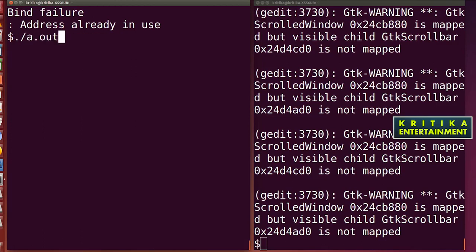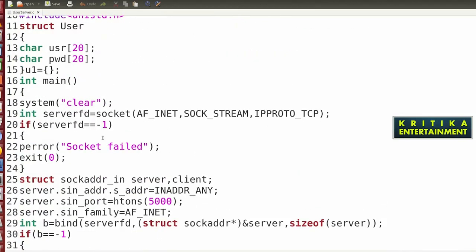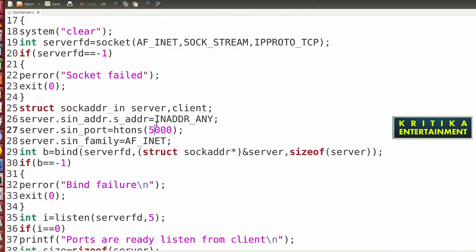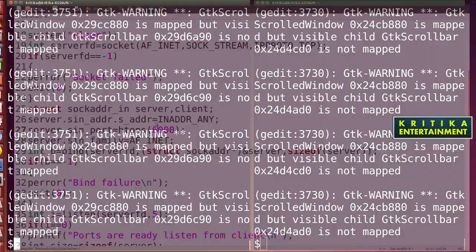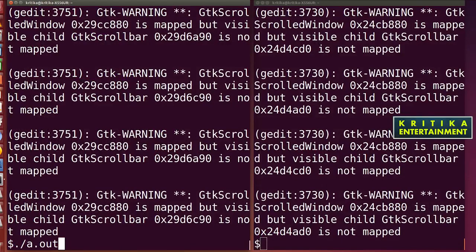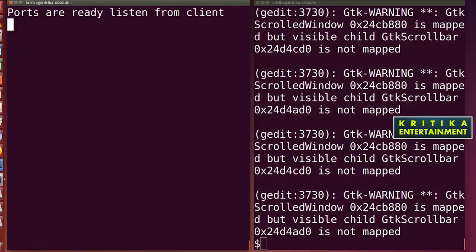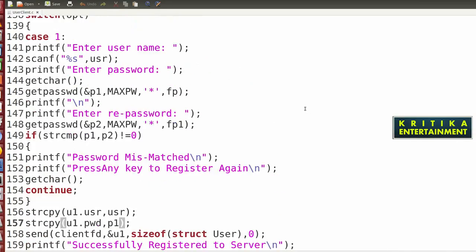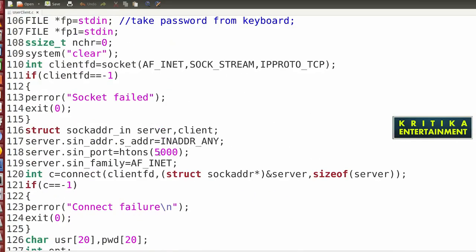Address is already in use. So here, instead of 5,000, I'll change it to 6,000. Compile and run; it is also on the client side, I'll change it to port number 6,000.